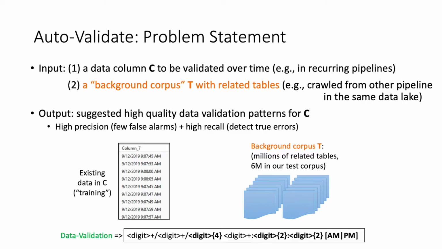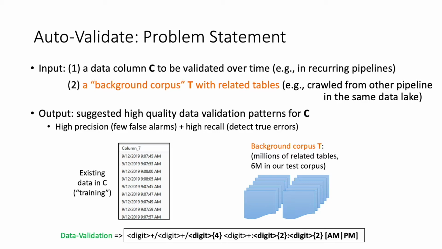So in addition to this given input column C from a recurring pipeline, for which a validation pattern needs to be generated, we look at a background corpus of tables T, which are related tables crawled from other pipelines in the same pipeline system or data lake. Our goal is to infer a suitable validation pattern that can generalize to the future by looking at related examples of data holistically.